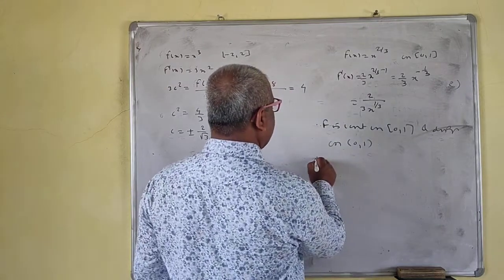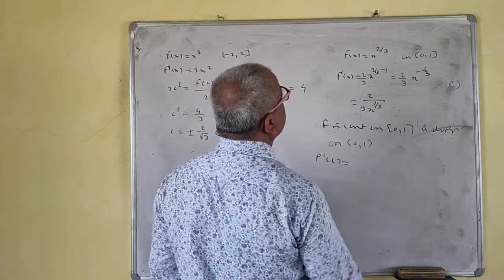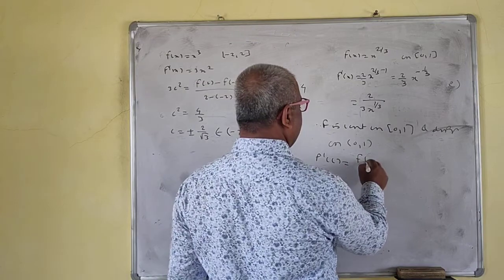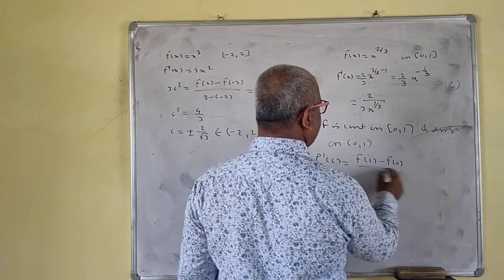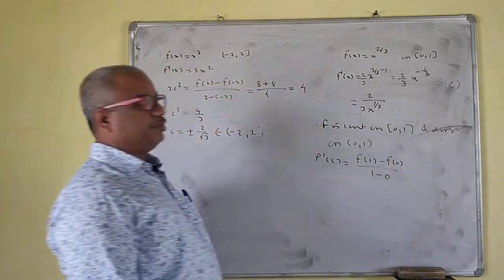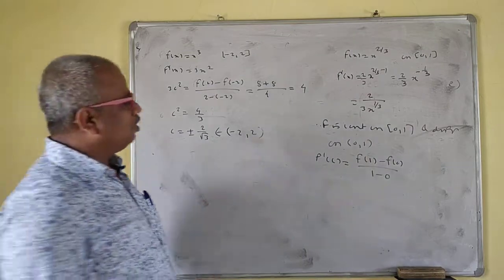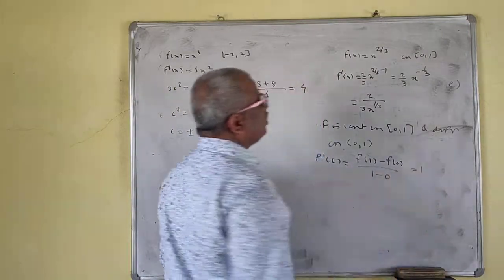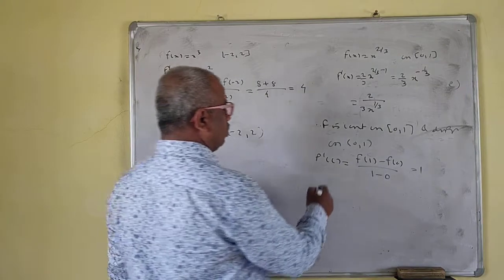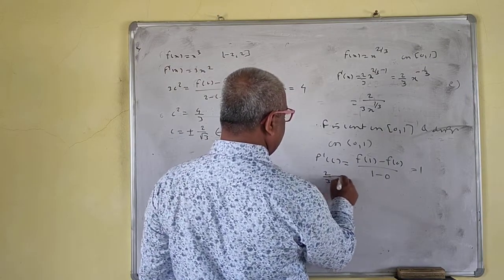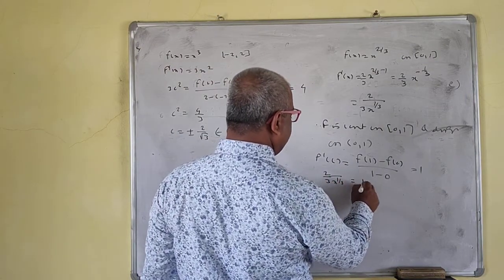So f prime c is equal to f of 1 minus f of 0 upon 1 minus 0. f of 1 is 1, so this value is 1. So 2 by 3 x to the power 1 by 3 is equal to 1.